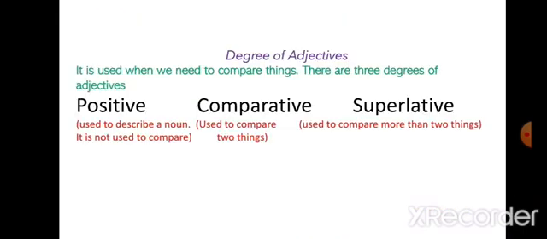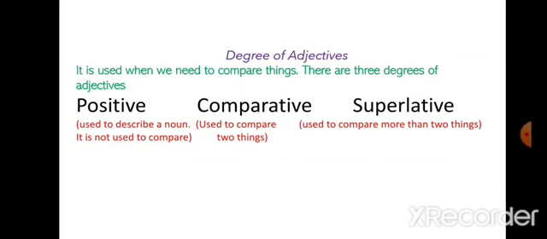Next, we will learn about degrees of adjectives. Now the question is, when do we use degrees of adjectives? We use degrees when we need to compare things. There are 3 degrees of adjectives. The first one is positive degree, second one is comparative degree, third one is superlative degree.